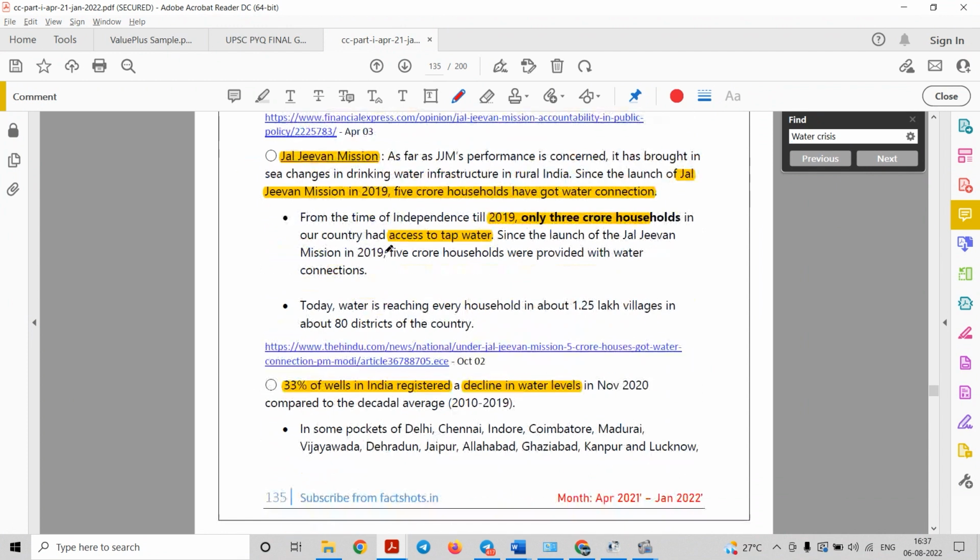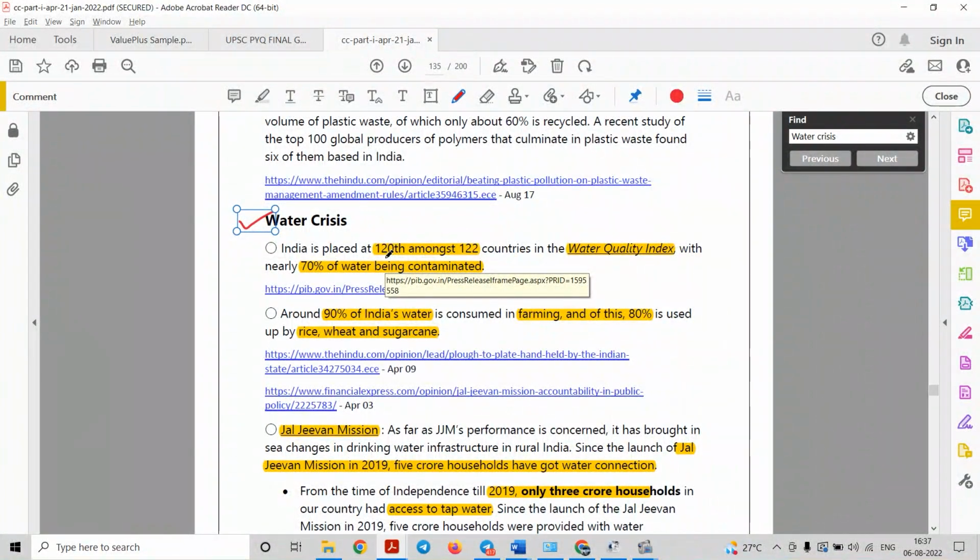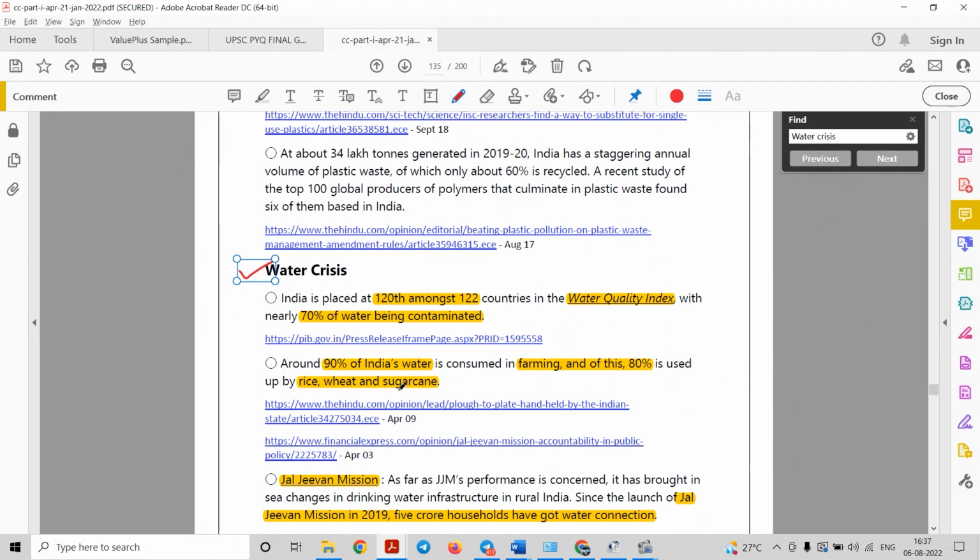We have compiled various facts related to this topic. We know this is a hot topic in the news, which is asked by UPSC in various subjects like GS1 under the geography section, GS3 under the environment section as well, and also in various optionals, for example geography and agriculture. So you can utilize these facts in various ways.